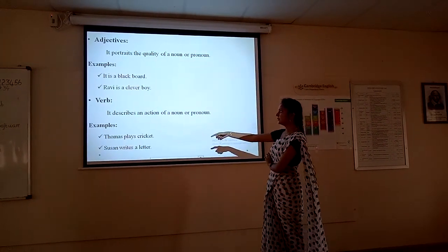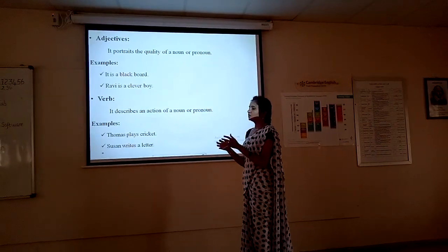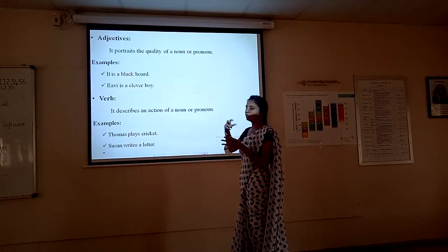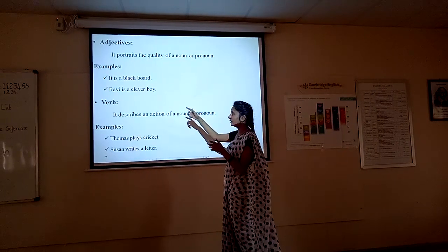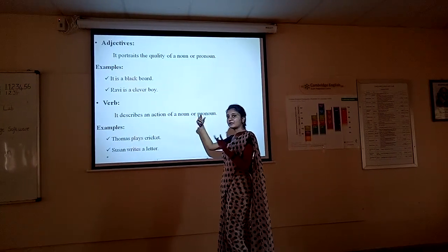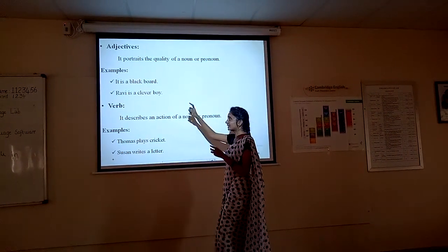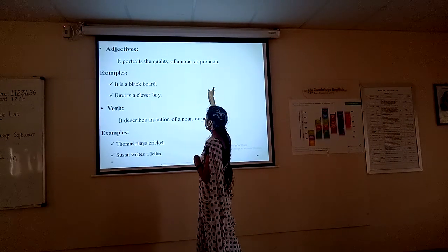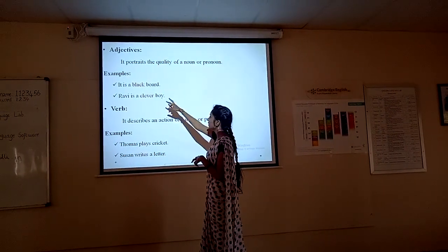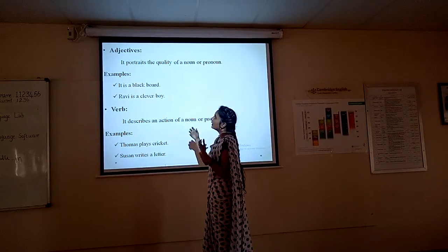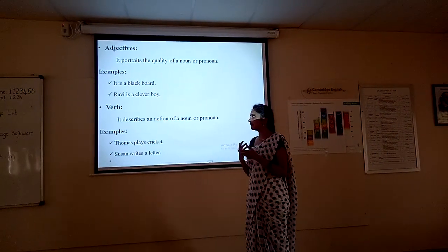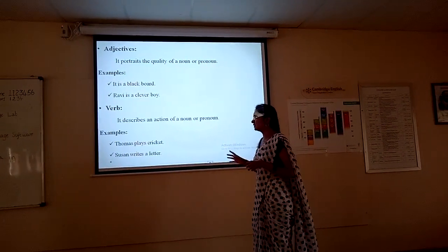So examples here, it is a blackboard. So it's highlighting the board's quality. So it is a blackboard. It can be a whiteboard also, it can be a green board also. It is given priority for the color black. So it is giving the quality of a particular thing, a noun. So it is called an adjective. When it is given importance for the quality, that is adjective.